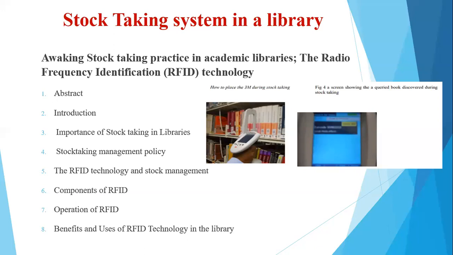So many of the important library services such as the stock inventory can also be accelerated through the use of RFID. So radio frequency identification is a new generation of auto identification and data collection technology, which helps to automate the business processes and allows the identification of a large number of tagged objects like books using radio waves.